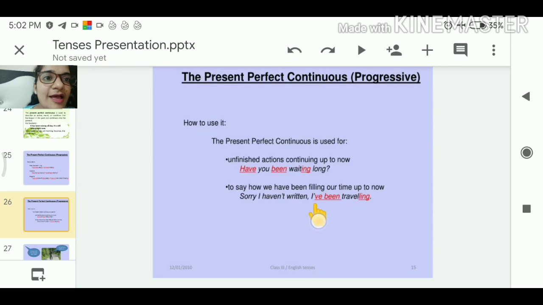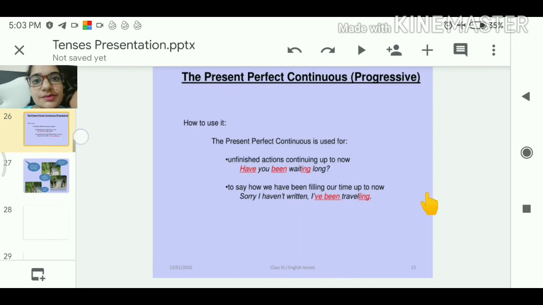Clear? Have been, it means present. Have, it indicates present. Been indicates perfect because it is in the third form. ing, it indicates that it is in the continuous tense. It becomes present perfect continuous. Clear?